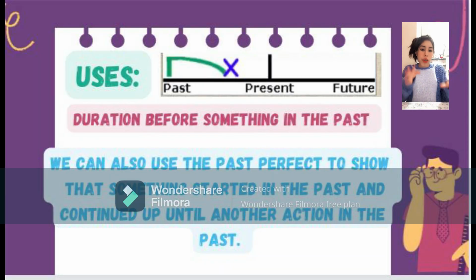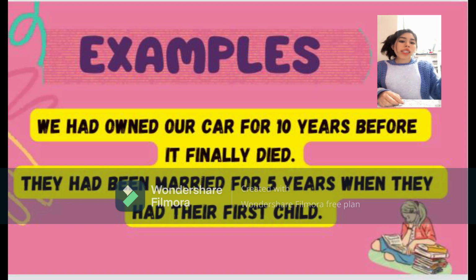Use of the past perfect. First, we use the past perfect for duration before something in the past. In this case, we can also use the past perfect to show that something started in the past and continued up to another action in the past. Examples: we had owned our car for 10 years before it finally died. Second sentence: they had been married for 5 years when they had their first child.